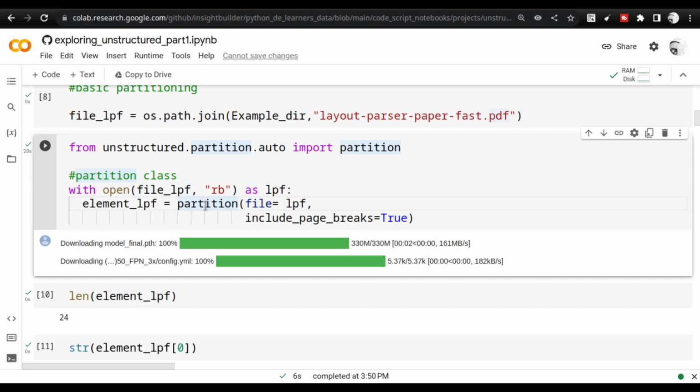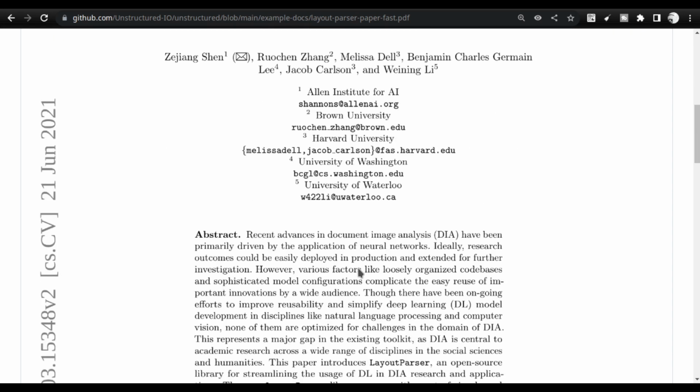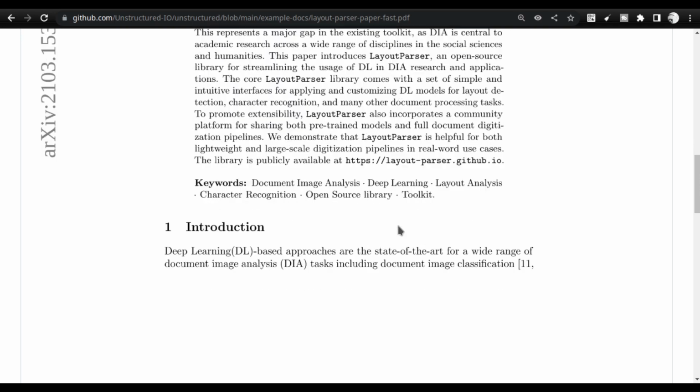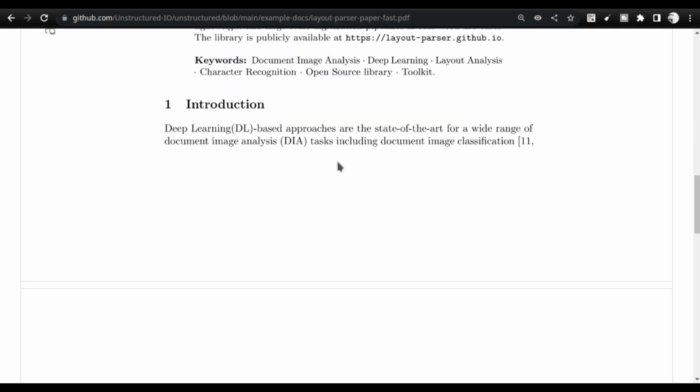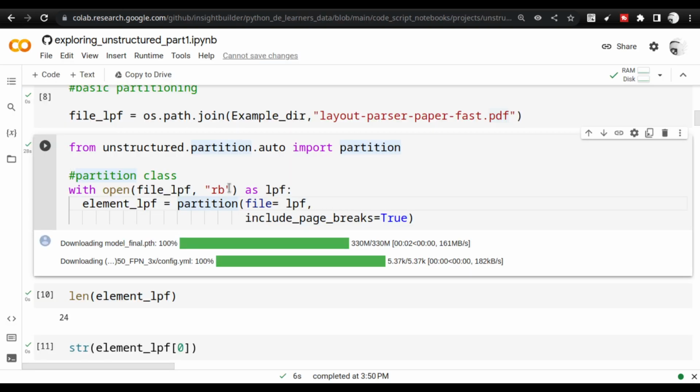However, I will give you some background: every document has various elements. A document has a heading, various subheadings, bullets, and narrative text. So the elements are separated like that.